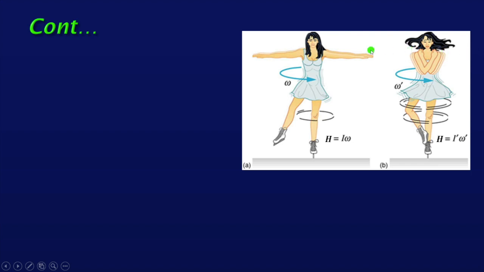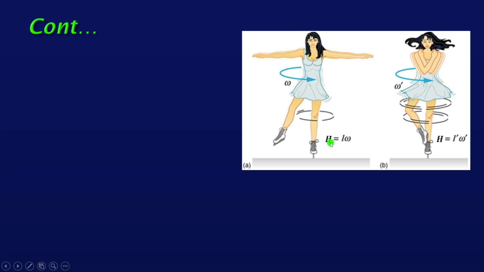So what is happening due to these two conditions, if no external moment is applied? She is not giving any effort, and she is rotating with angular velocity omega. But what is she doing? She is folding her hands.